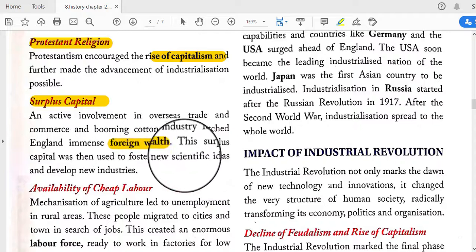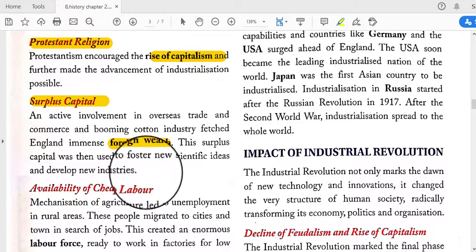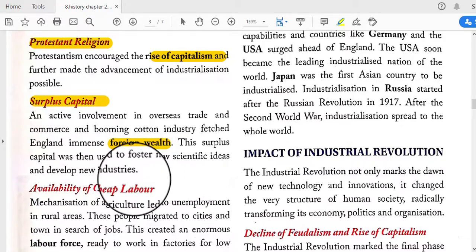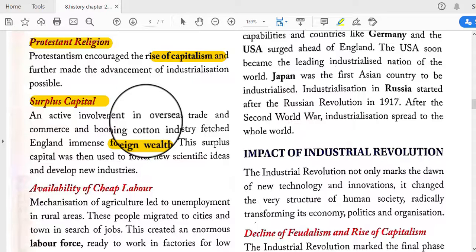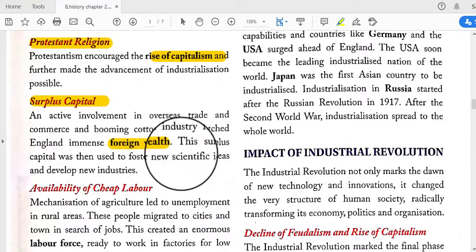This surplus capital was then used to foster new scientific ideas and develop new industries. So they were able to make surplus products, and they could easily sell them in the overseas territories.